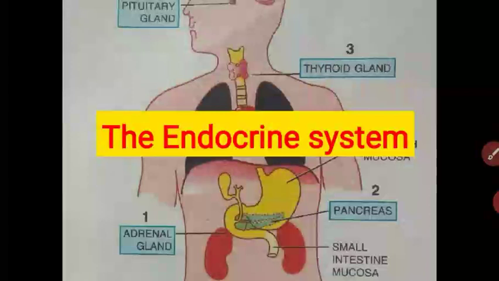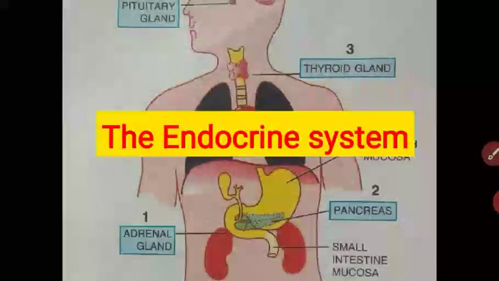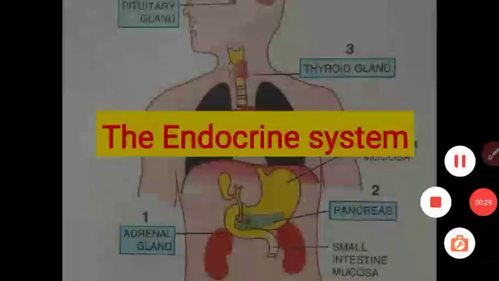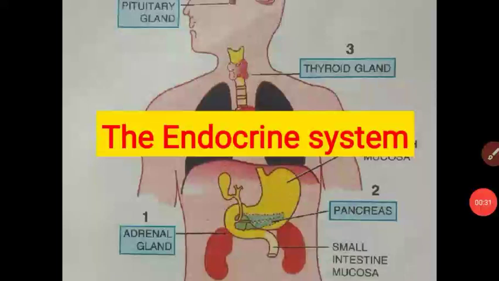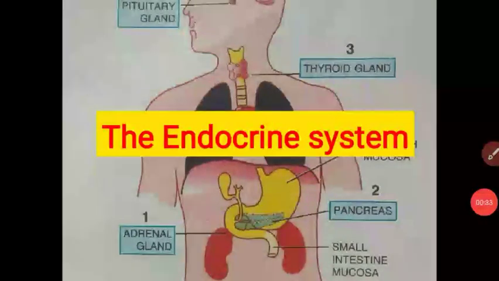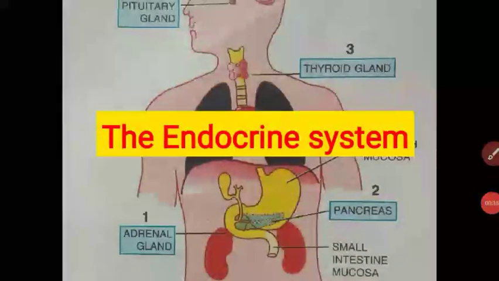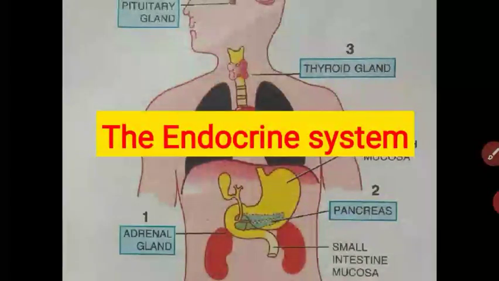First of all, I will tell you, students, what is meant by gland. See, in our body we have some organs, meaning body parts which do not secrete any secretion. This part of the body is called an organ, and a gland means the part of the body which secretes some secretion, some chemicals. This part of the body is called a gland.